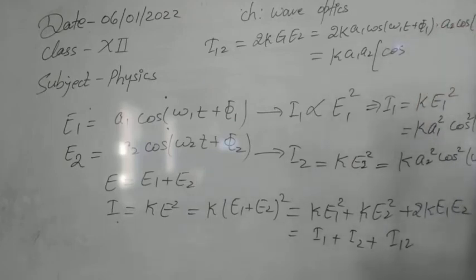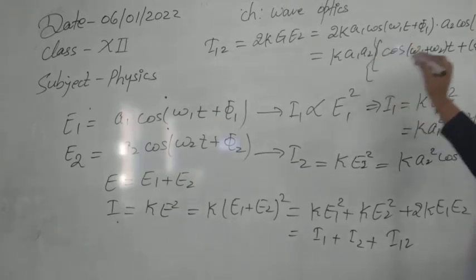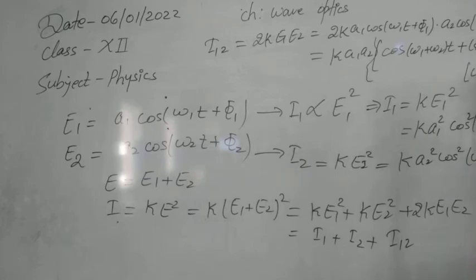First, it was A plus B, so cos(A plus B), where this is A and this is B. So we get cos((omega 1 plus omega 2)t plus phi 1 plus phi 2), plus cos of A minus B, that is cos((omega 1 minus omega 2)t plus phi 1 minus phi 2). So this is what we have got after the solution of this I12.